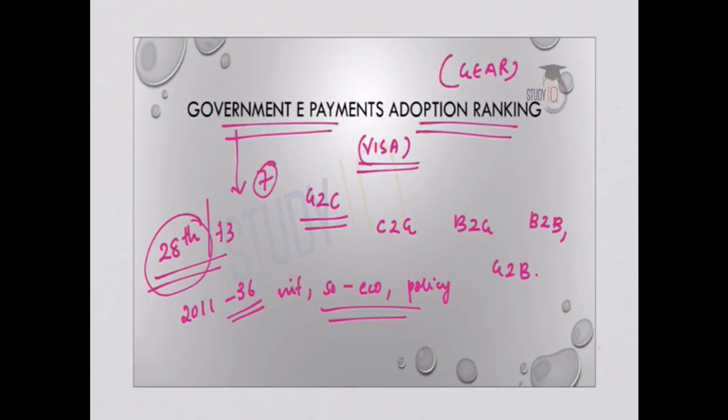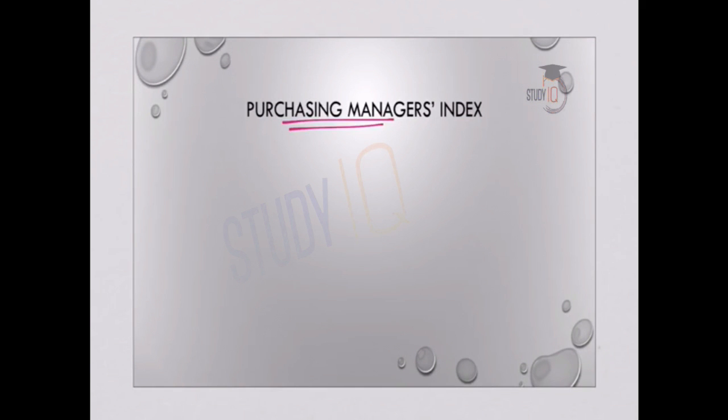Now the rank is 28. Next index is Purchasing Managers Index. It is an indicator of business activity both in manufacturing and in the services sector, and it marks changes in the perception of key business variables.